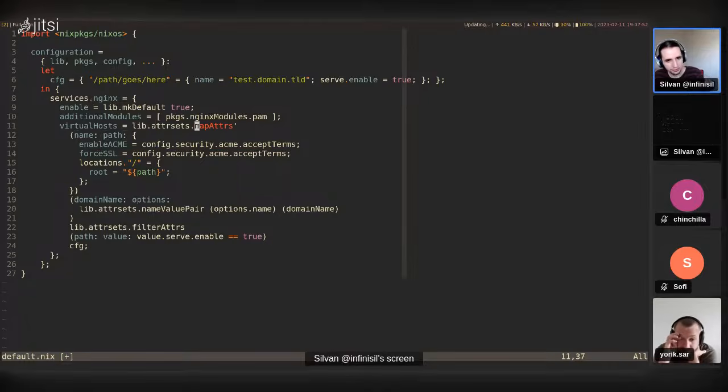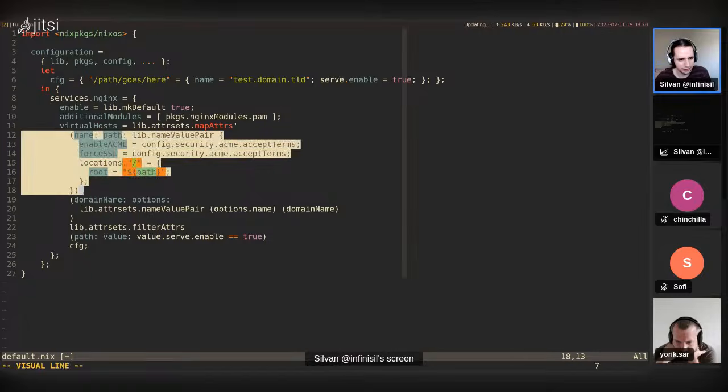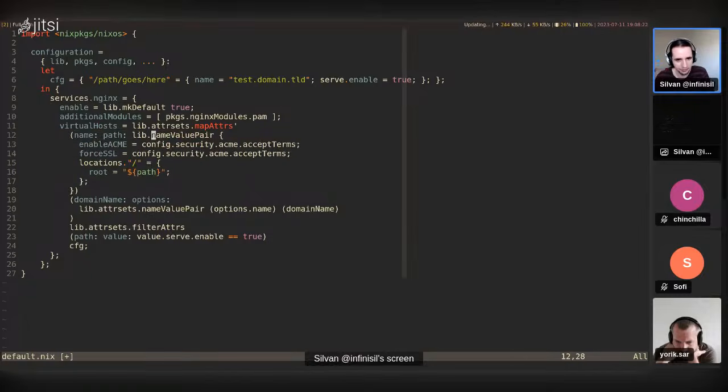Now mapAttrs takes a function that is expected to return a name-value pair, and the best way to do this is using lib.nameValuePair. Oh, and I see you used it down here: nameValuePair options.name and domain name. So actually this should be in here so that the final thing returned is the name-value pair.